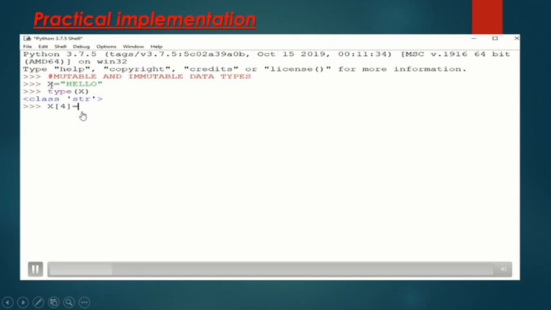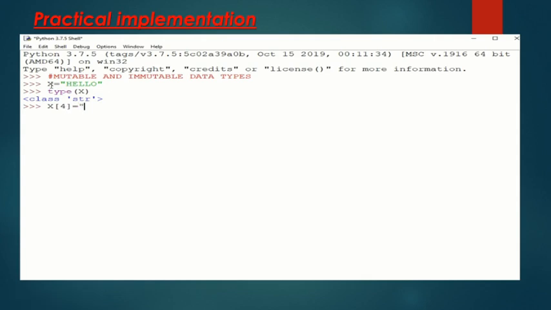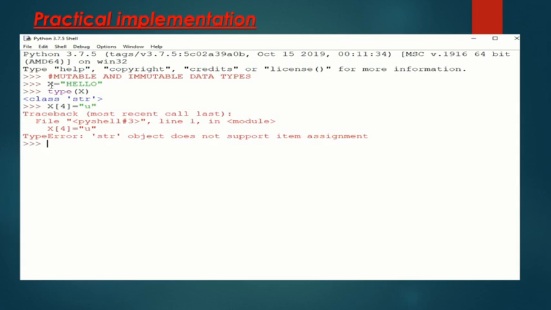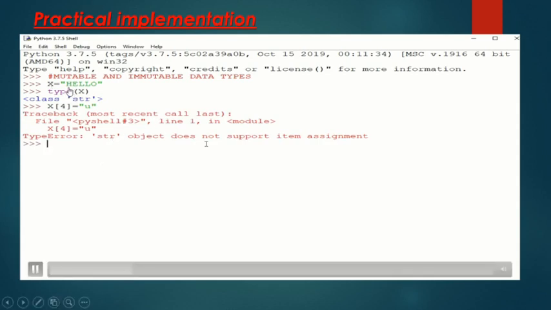We can access the values of string data using its index value. Suppose these index values are 0, 1, 2, 3, 4. Clear? We have discussed forward indexing and backward indexing.